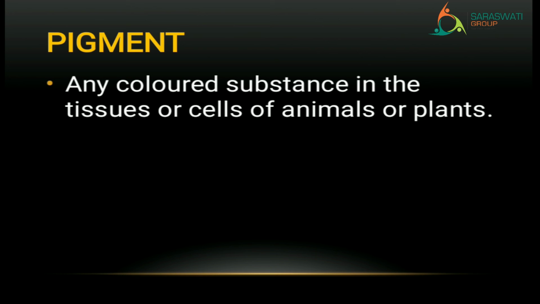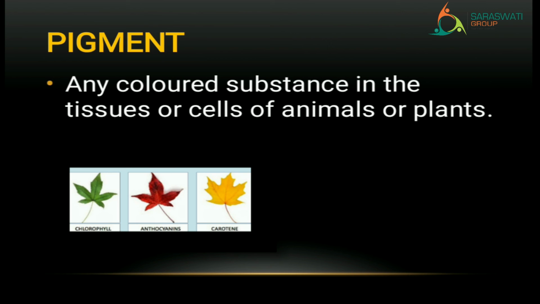See kids, all the plants which have flowers or fruits have different colors. All flowers and fruits have different colors. And even animals have different colors from each other. A frog does not have a color like a lion. That means all the plants and animal tissues have different colors. But what is responsible for it? That is colored pigment. Anything which has color, what do we call it? Pigment.